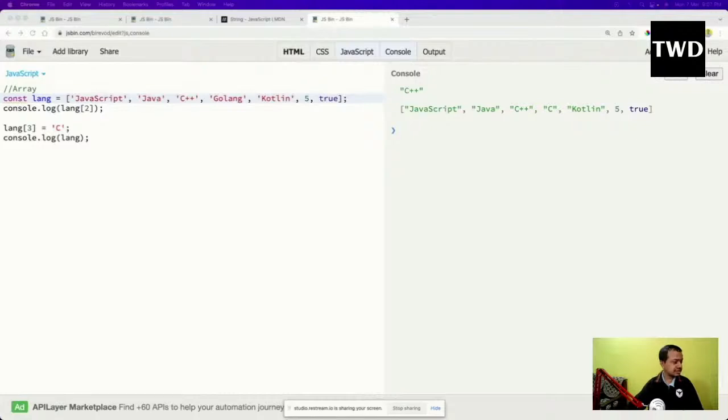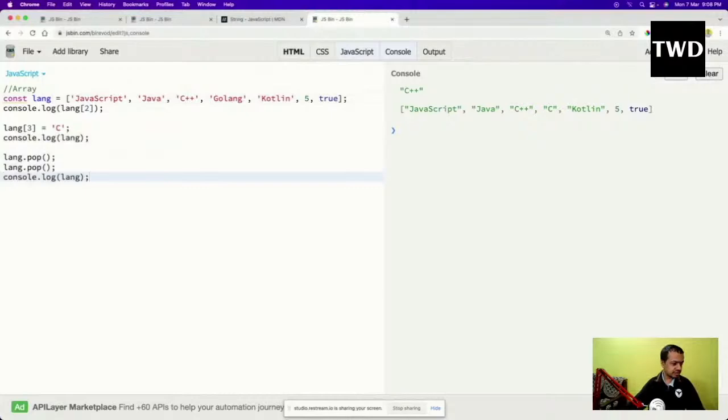So there are some inbuilt methods, like push and pop. How to use that? We have something like lang dot pop, which removes from the end. After this, I will do a pop. Pop is used to remove something from the end.